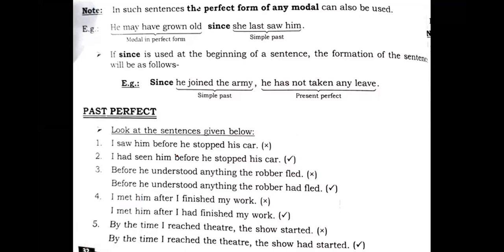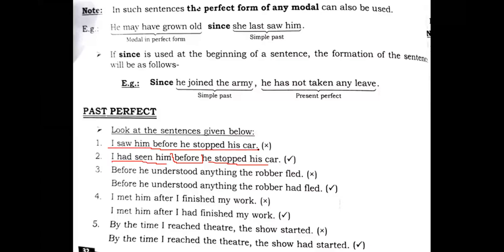See, students, if we are just writing here before, the first part of the sentence will be past perfect and the second part of the sentence will be simple past. That means you need to understand what the examiner can present you. You have seen the first example: I saw him before he stopped his car.